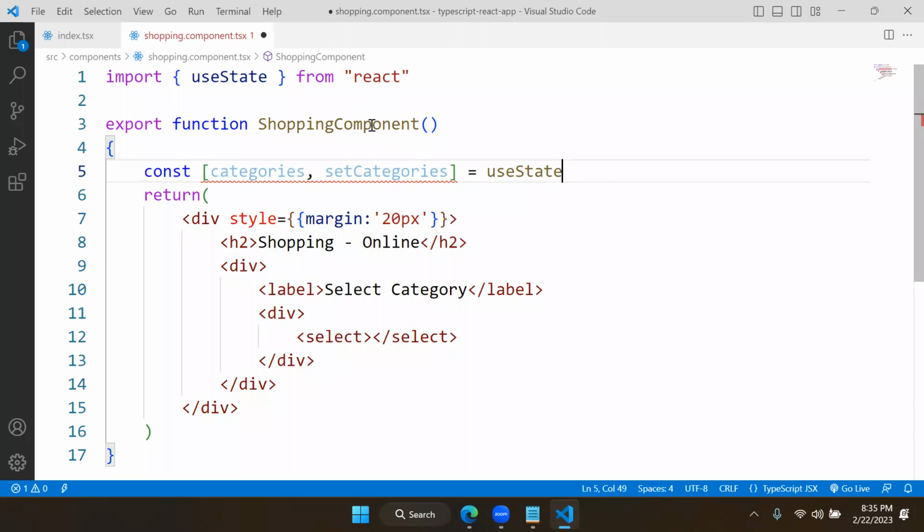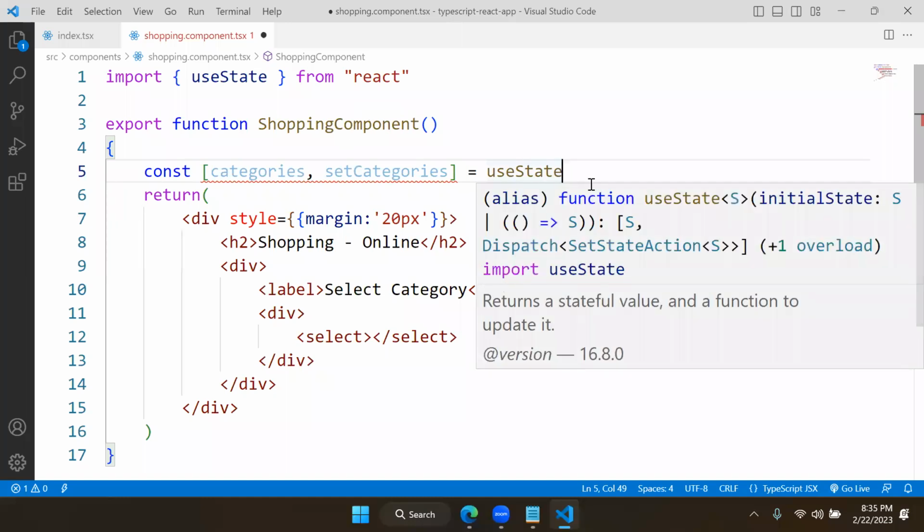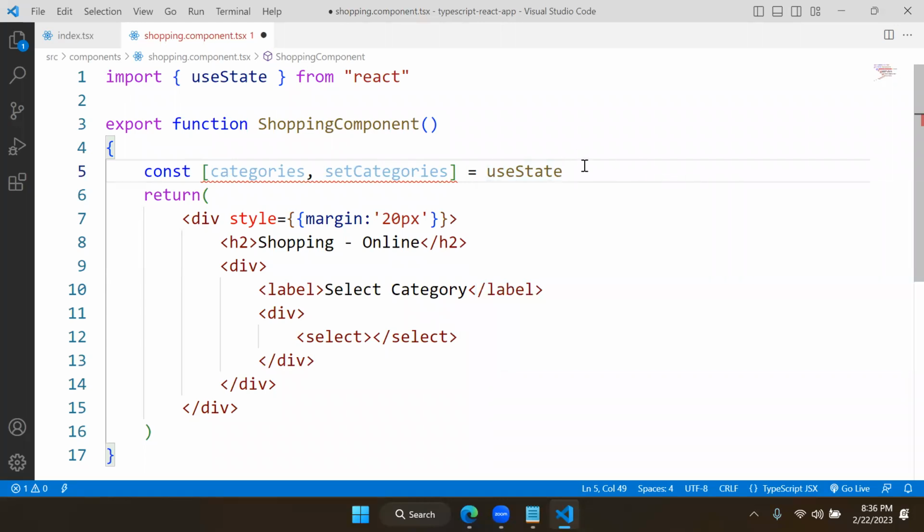Initially, it is not sure about what type of data will come, but later it will be handling a string type array. If it is handling a string type array, actually useState is a generic type. You see here, it is a generic type now. It's not like previous. Now useState is a generic type.